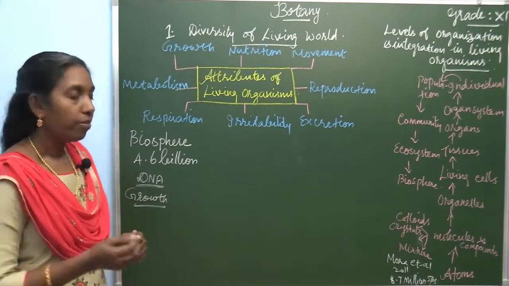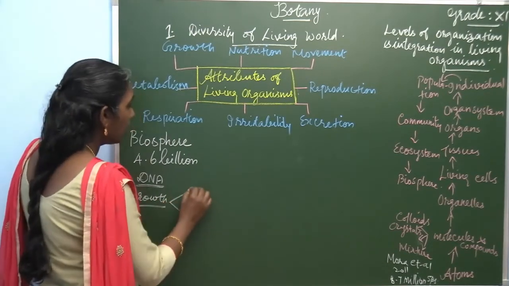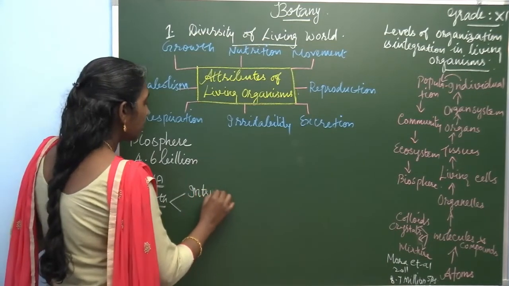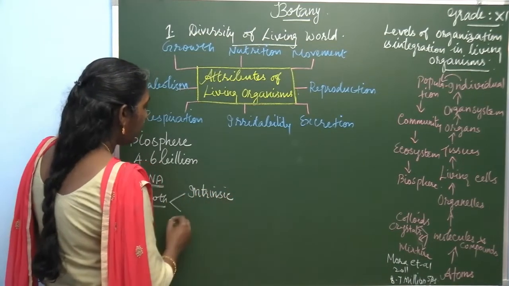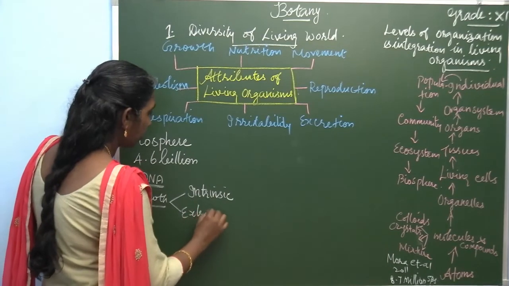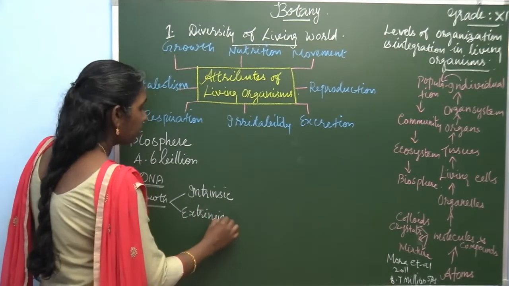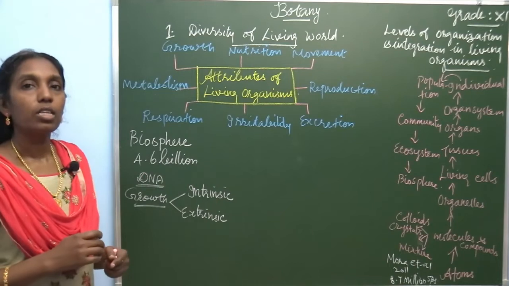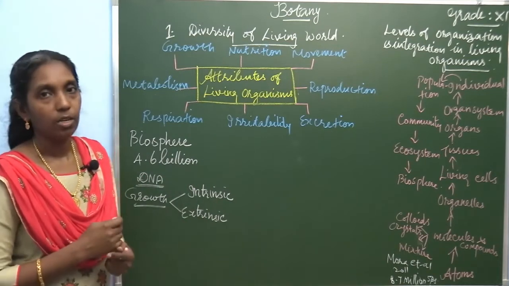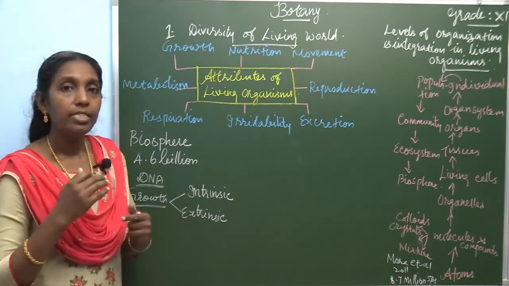Growth is of two different types: intrinsic and extrinsic. Intrinsic growth and extrinsic growth. What is intrinsic growth?